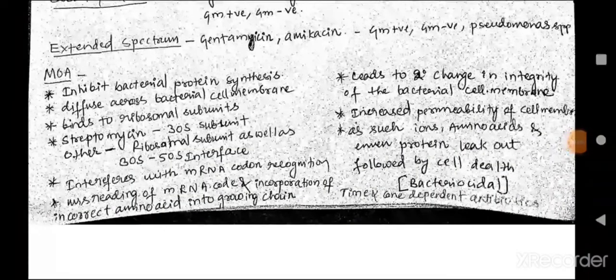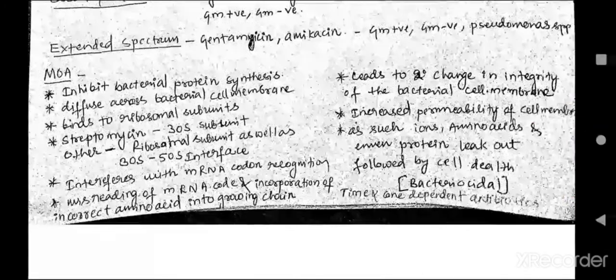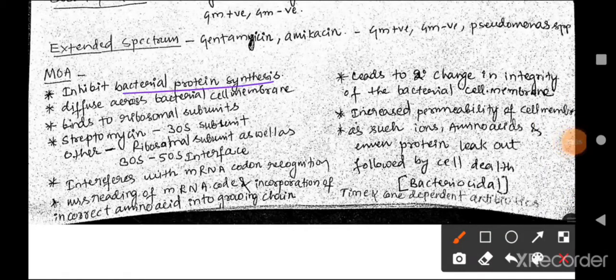Their mechanism of action involves binding to the 30S subunit of the ribosome, and also binding at the interface of both the 30S and 50S subunits of the ribosome, thereby inhibiting bacterial protein synthesis.